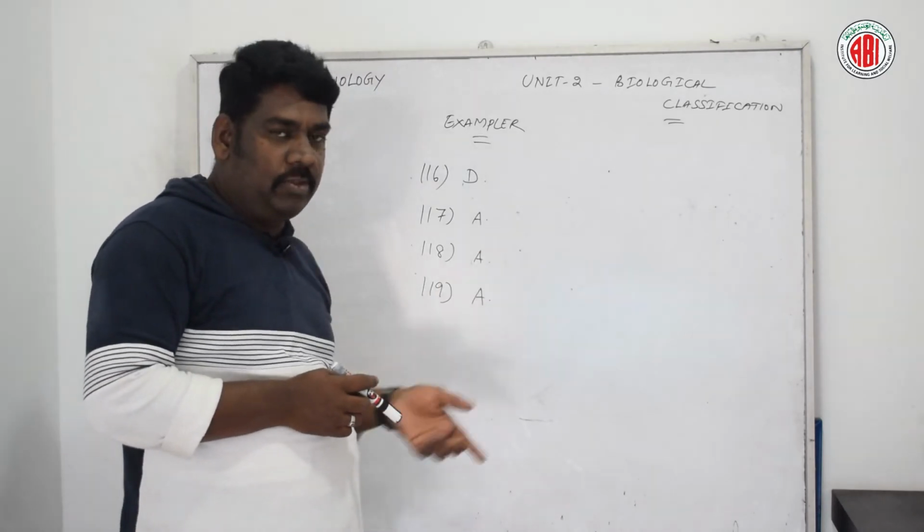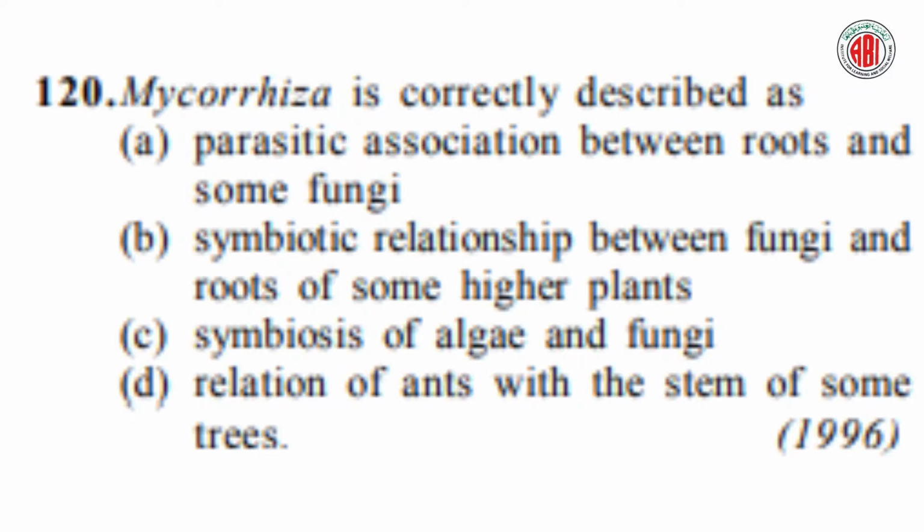Now let us go for the next question. Mycorrhizae is correctly described as, here are four different options given: parasitic association between roots and some fungi, symbiotic relationship between fungi and roots of some higher plants, symbiosis of algae and fungi, relation of ants with the stem of some trees.